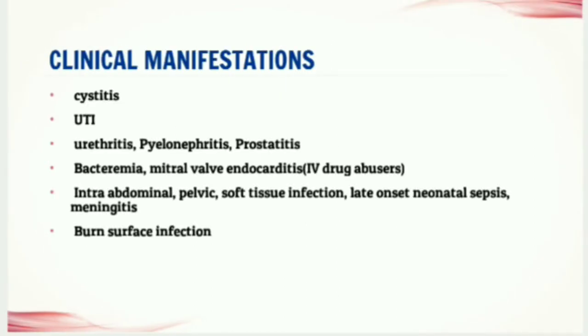Let's move on to the clinical manifestations. We already discussed about the extracellular surface protein, which is one of the virulence factors, which will help the bacteria to attach to the host mucosa. So, the first clinical manifestation is cystitis, that is, inflammation of urinary bladder. And it will also cause UTI, urinary tract infection, urethritis, pyelonephritis, prostatitis.